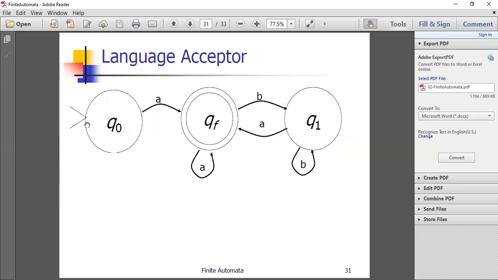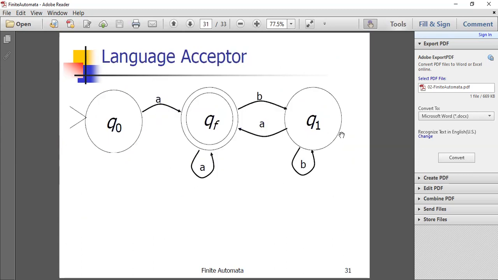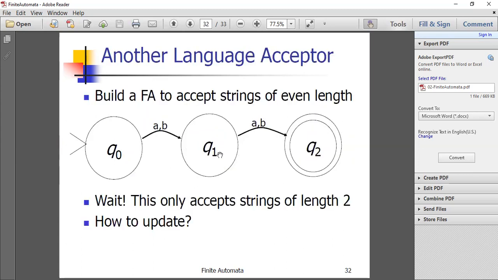So see, starting from the Q0 state, on A it is moving to the final state. Or else, on B, it is reaching another state. This is a DFA here. The same thing we can consider on one state with A comma B. On A comma B, it can reach the Q1 state, or from Q1 on A comma B, it can reach the Q2 state.